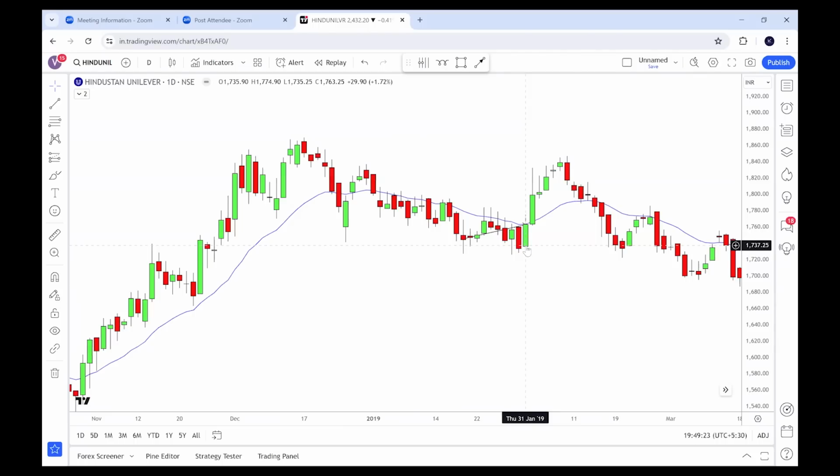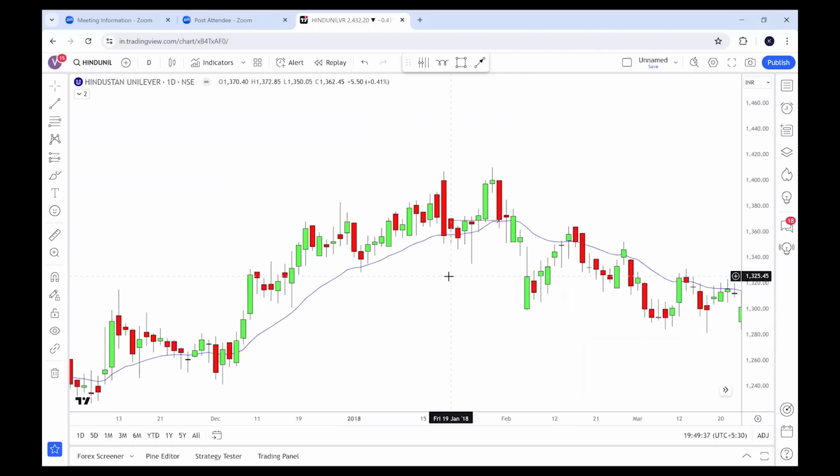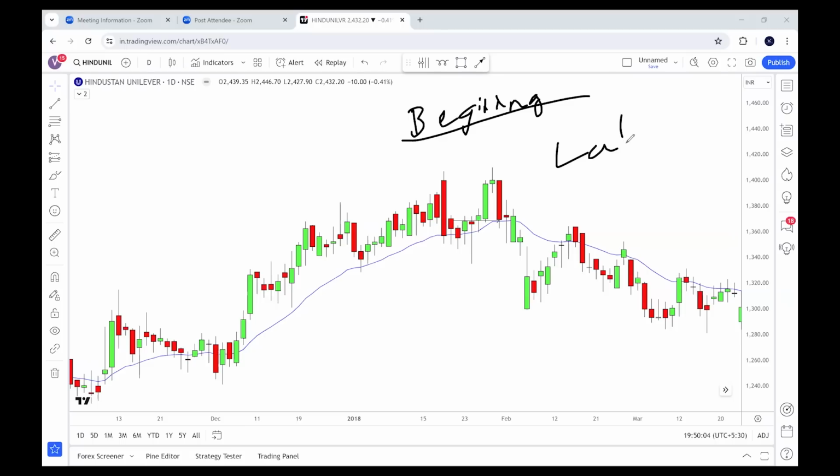So here the cycle failed. This is the 19th January, open price 1370 and close price was 1369.35. So that means still it is bearish only, right? But I said there are two types of cycle. One is entering at the beginning of the cycle. Another one is entering late in the cycle. That is what we discuss in strategies. So if I told you don't enter short here at the beginning of the cycle, rather short here when price is taking resistance from this candle.